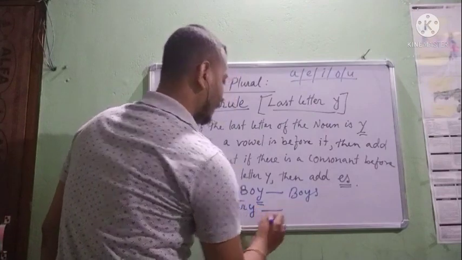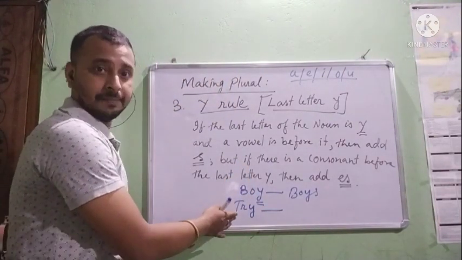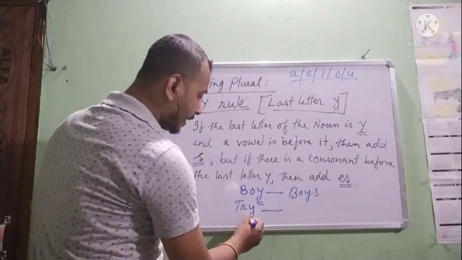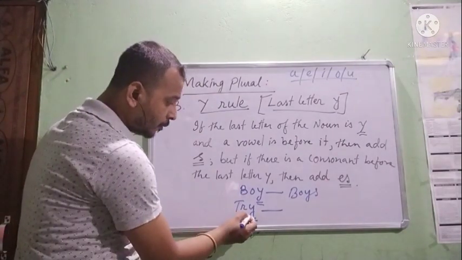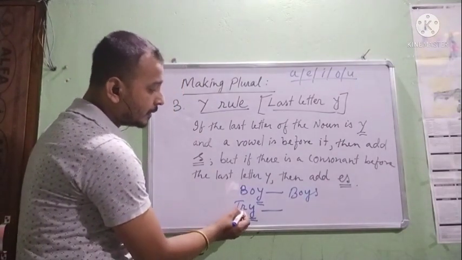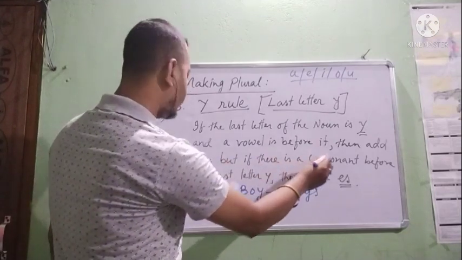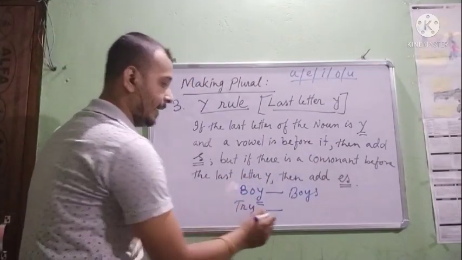For example, try. Try is a verb also, but try is a noun also. So in this sense, I am taking the word try. Y is the last letter. But before Y, is there any vowel this time? It is not a vowel, it is a consonant. So if there is a consonant before the last letter Y, then add es. That means you have to add es here.